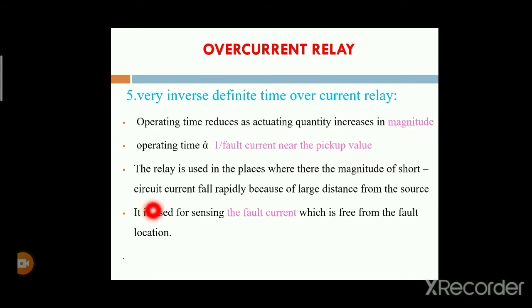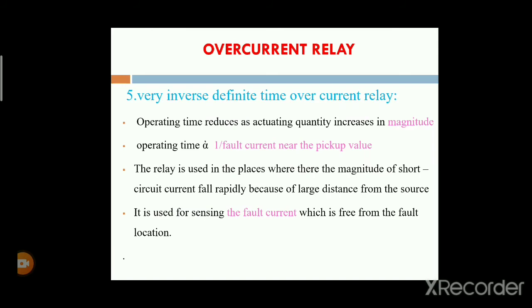If the short circuit currents or fault currents change rapidly, in that case we use this type of relay, the very inverse definite time overcurrent relay.